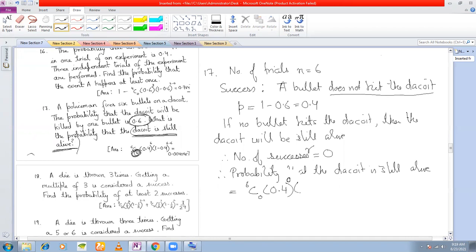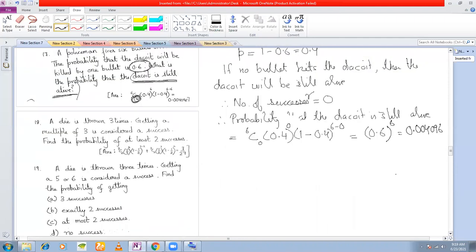It is NCR into 0.4 to the power of R, and 1 minus 0.4 to the power of N minus R, which is equal to 0.6 to the power of 6 minus 0. Sorry, this should be the power of N minus R. Here R is 0, so 0.4 to the power of 6. Okay, so you can calculate this to be 0.004096. Clear?